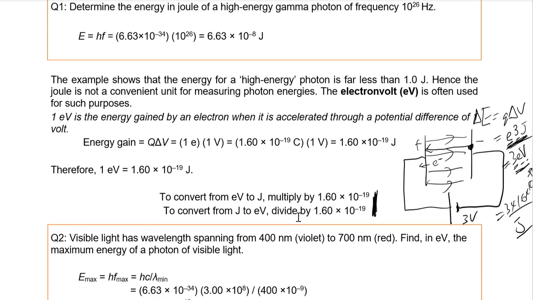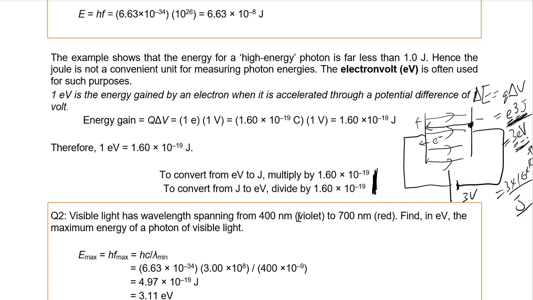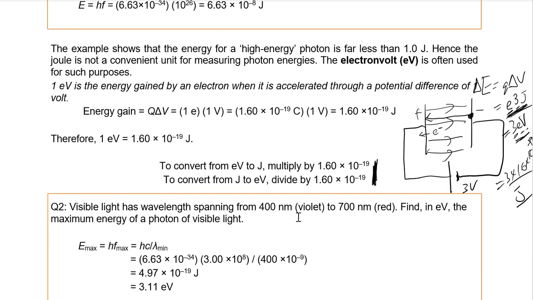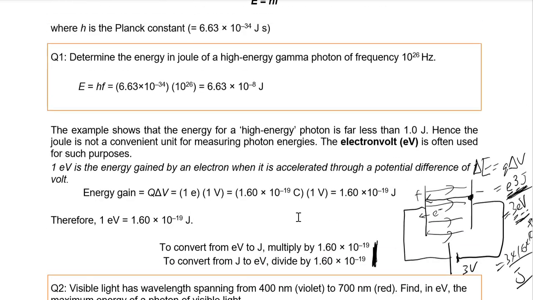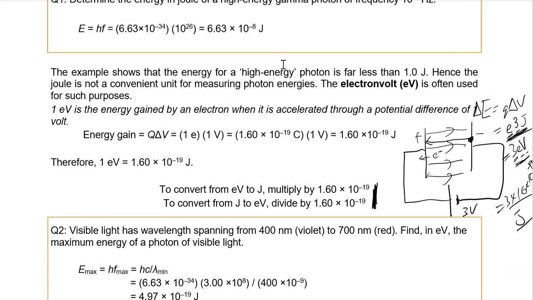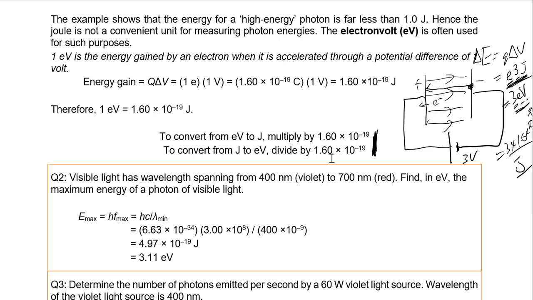If we look at the question, I want the maximum energy of a photon of visible light. If we look at violet and visible light, which one has higher frequency? The one that has higher frequency has higher energy, because of the relationship E equals hf. The one that has higher frequency must have lower wavelength. So violet light is the one I'm interested in. So E max equals h f max. f max must associate itself with the lowest lambda.